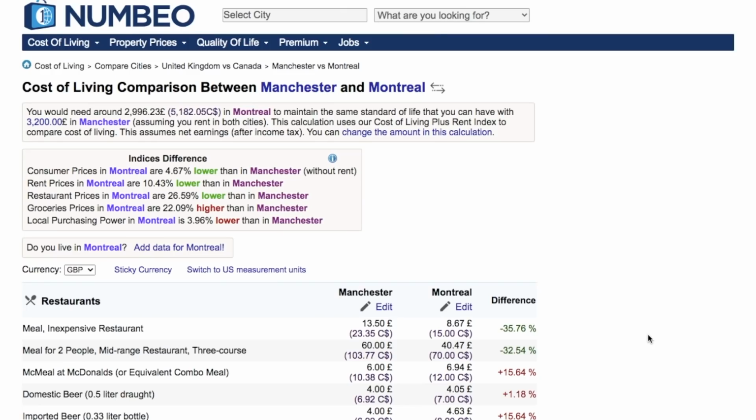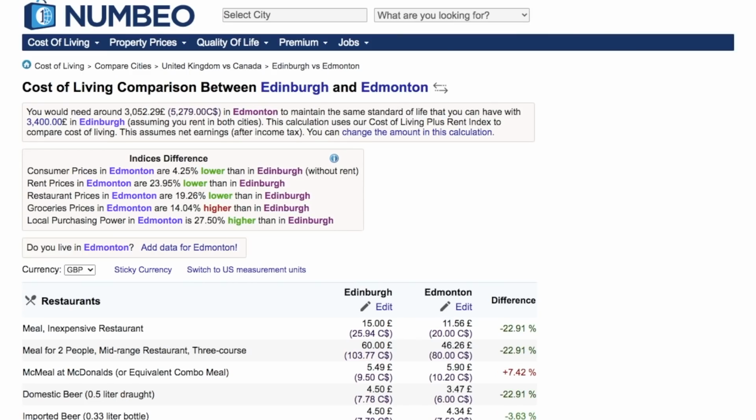In Montreal you would need to spend around £3,000, while in Manchester you would need to spend around £3,200 for the same standard of life. One last comparison I did was for Edinburgh and Edmonton. In Edmonton you would need to spend around £3,000, while in Edinburgh you would need to spend around £3,400 to maintain the same standard of life.